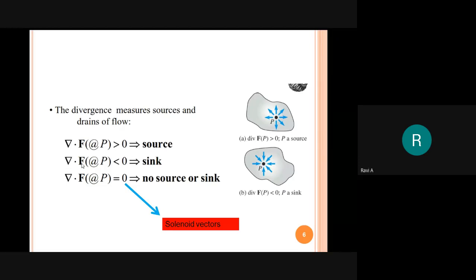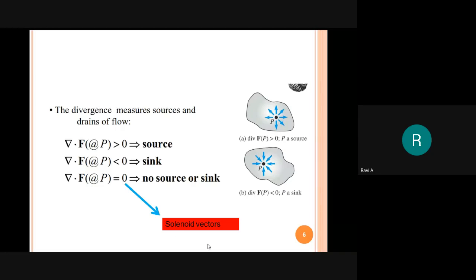When del dot f is less than zero, that is a negative value, that is nothing but a sink. The second diagram example is our Earth. Earth receives the sun rays from the sun. That is an example of divergence with a negative value. When del dot f is equal to 0, it means it is a solenoid vector. It cannot diverge.